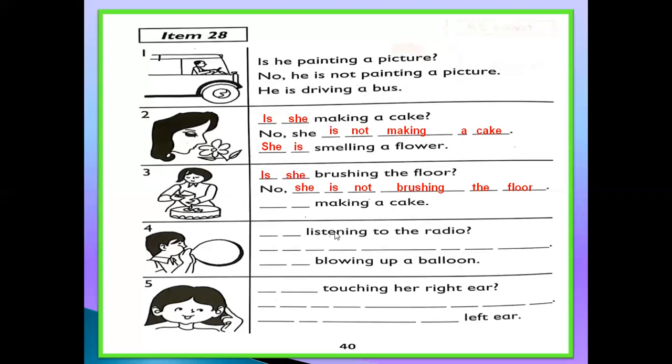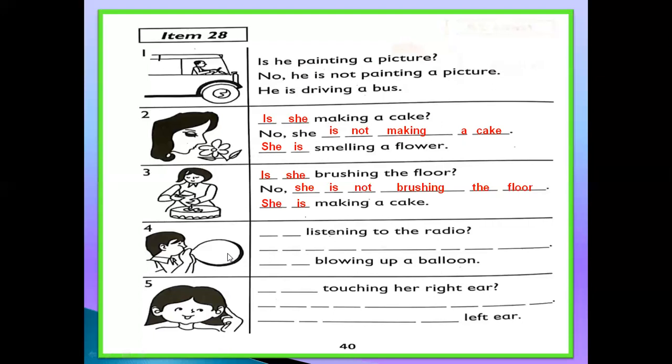But what is she doing? You will look here in this picture and then give the answer. Which one is the direct object? A cake. So what is she doing? She is making a cake. Okay, students. Number 4. Look at this picture. What is he doing?